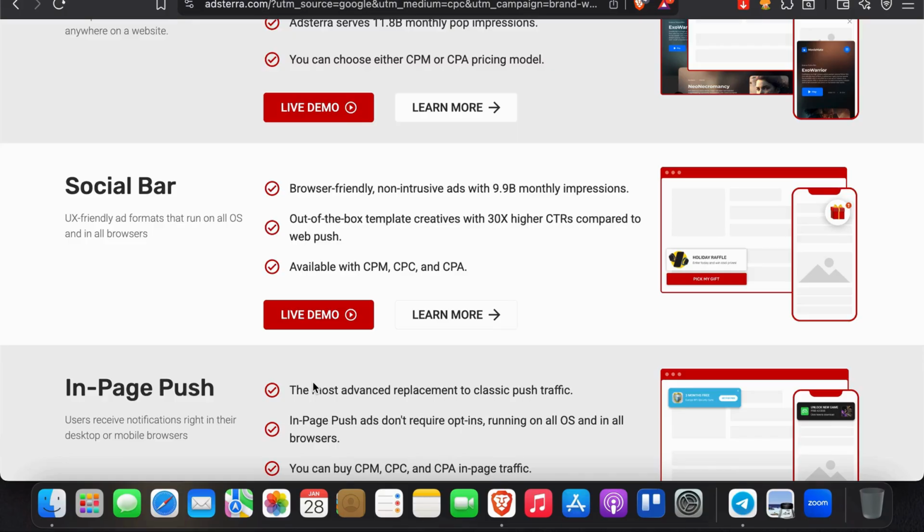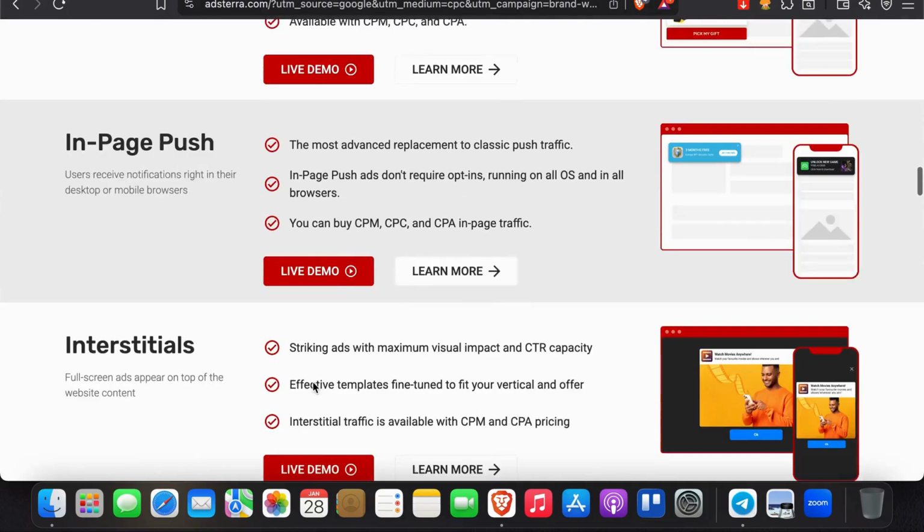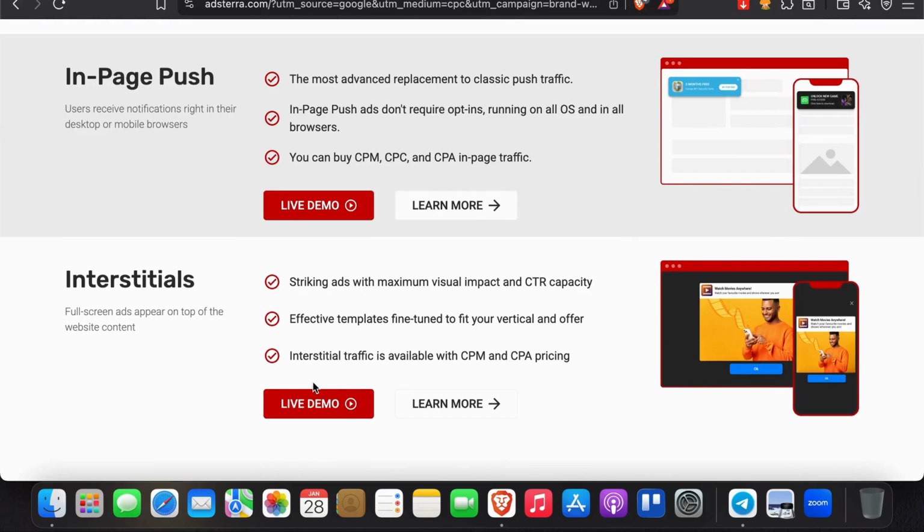How Adsterra actually pays you. You make money based on traffic quality, visitor location, and ad format. Popular ad types are social bar, native ads, banner ads, and direct links. For beginners, start with direct links or social bar. They're simple and convert well.